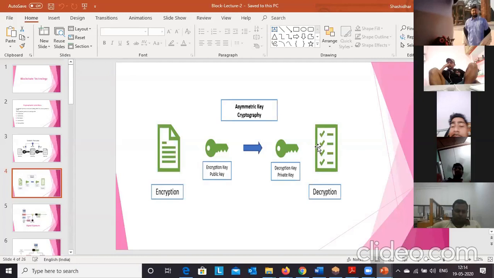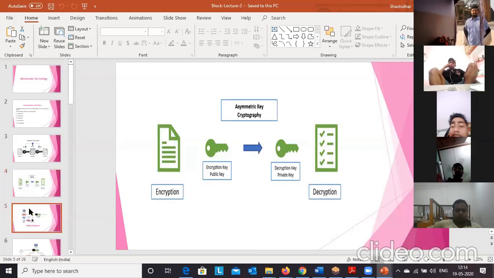Each user has a key pair, a private key and a public key. Now the sender will encrypt the message using this public key, so that B will decrypt the message using his private key. So like that, asymmetric cryptography works.